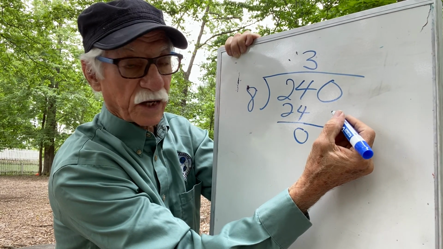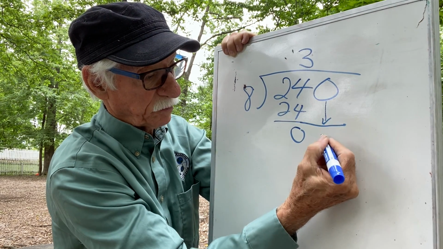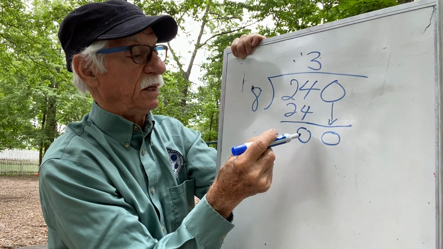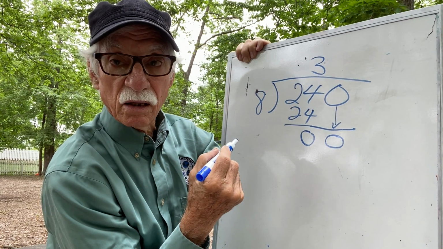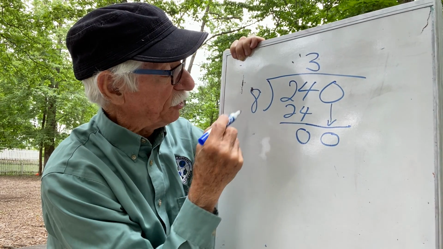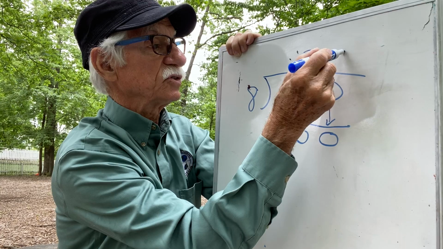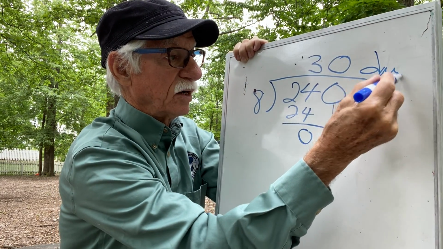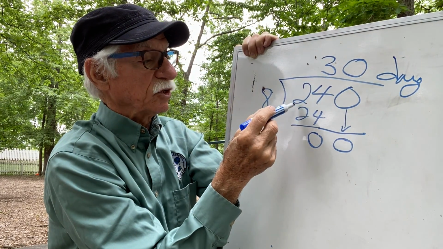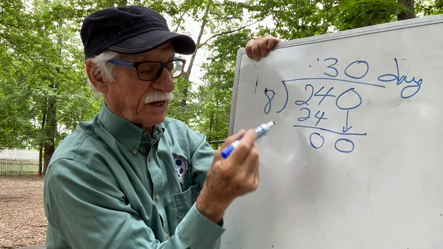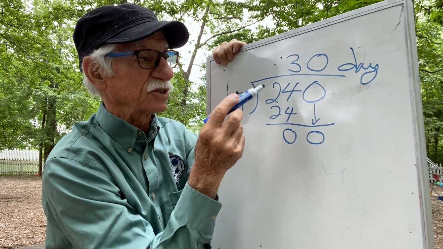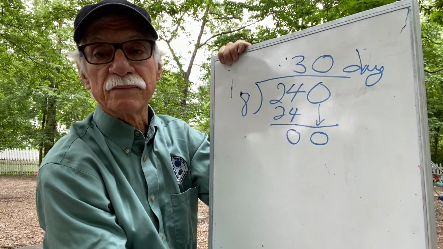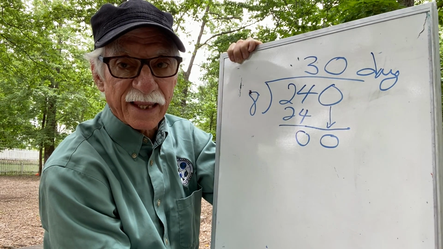Still have this place value. It's tricky. That 0 has to be brought down. I have 0. Can I distribute 0 to 8 light years in a day? No. The answer is 0. So because of those zeros, to travel the 240 light years, if they can make 8 light years a day, it's going to take them 30 days. These are tricky. Long division takes a lot of thinking.